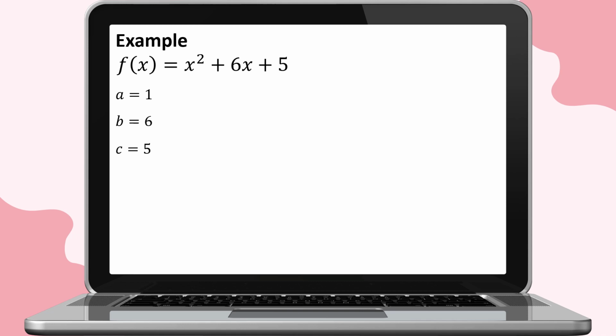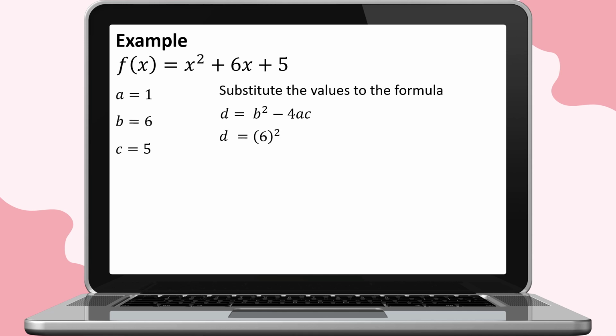We will now substitute these values to the formula d equals the square of b minus the product of 4a and c. So, d is equal to the square of b, which is positive 6, minus the product of 4, the value of a, which is 1, and the value of c, which is 5.